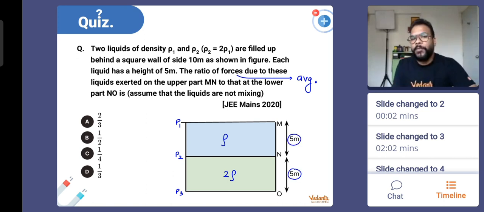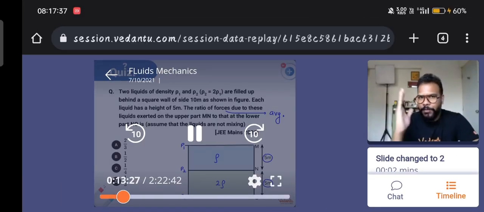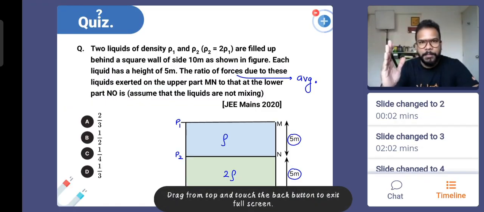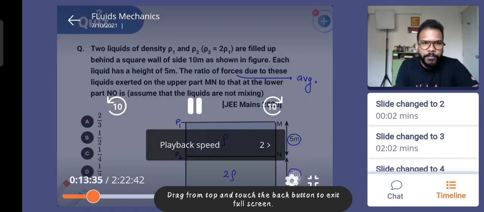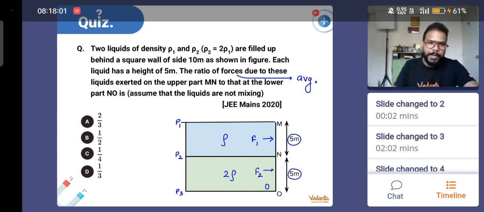The question says, what will be the ratio of the average force on the vertical wall Mn, and the force which is applied on the wall NO. This is point O, if you are not able to see that. Point O is somewhere here at the bottom. So definitely the liquid will try to exert a force here, that is F1 and F2. Obviously that force will be dependent on the average pressure value. So P1 and P2, the average pressure you will have to find out on the wall Mn, and P2 and P3, the average pressure has to be found on NO, and then multiply that by the area also. You can consider the depth of the container to be L, means there is a container going inside, so that you can write down the area.